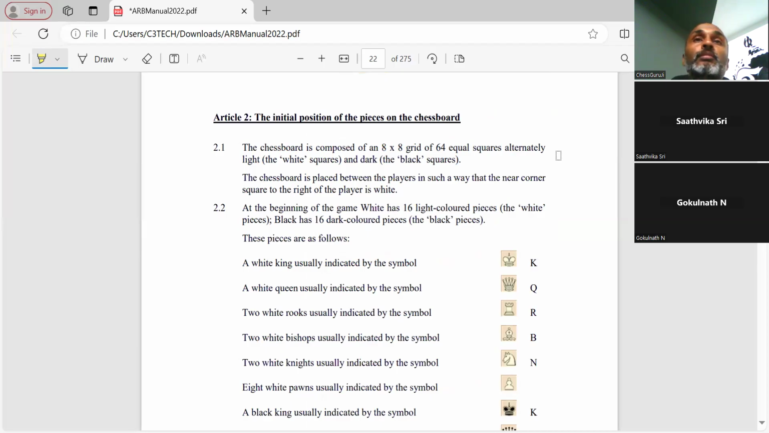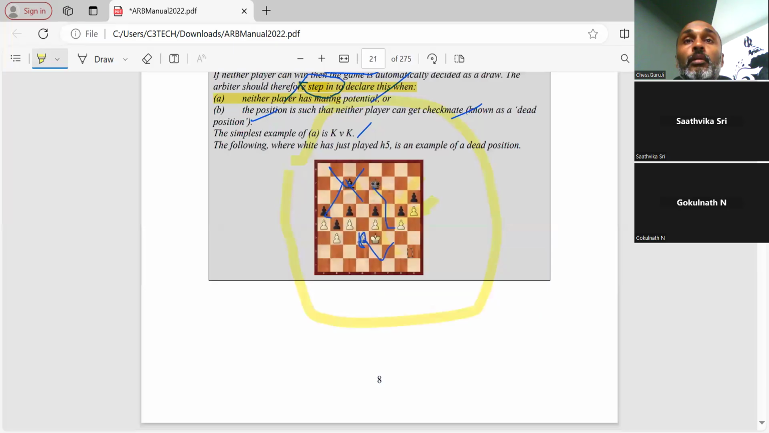The chessboard is composed of an 8 by 8 grid, 64 squares, white squares and dark squares alternately. The chessboard is placed between the players in such a way that the near corner square to the right of the player is white. The bottom right should be a white colored square.